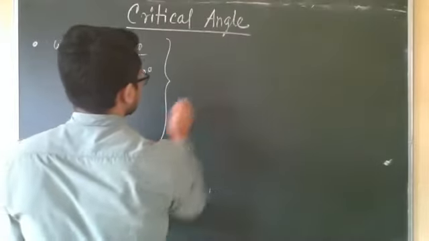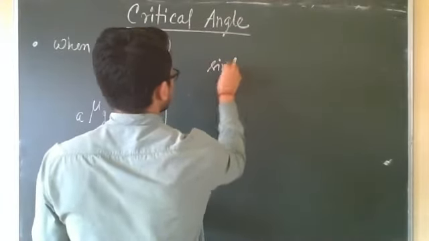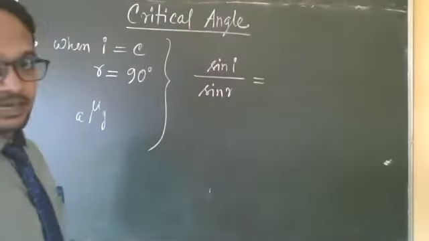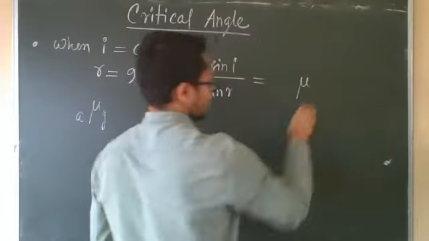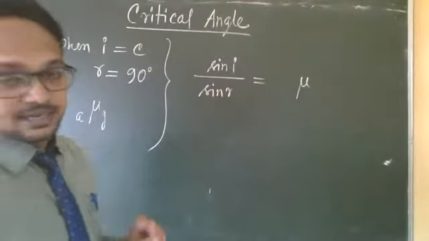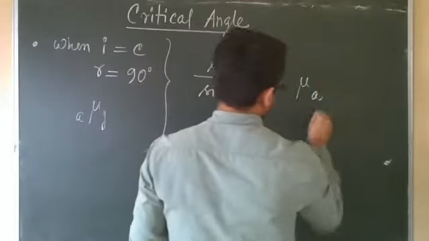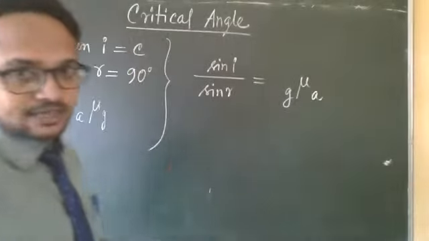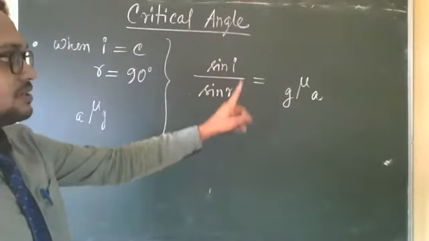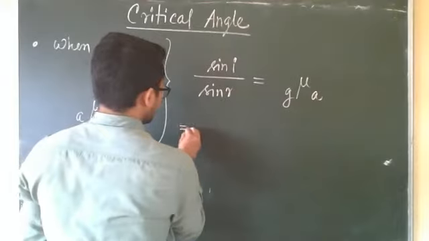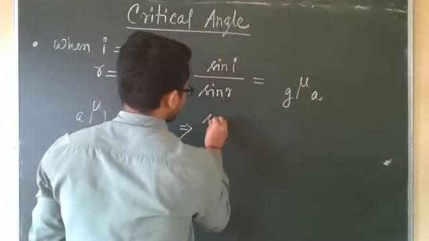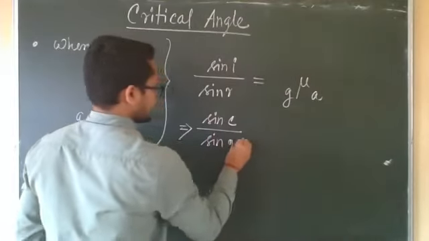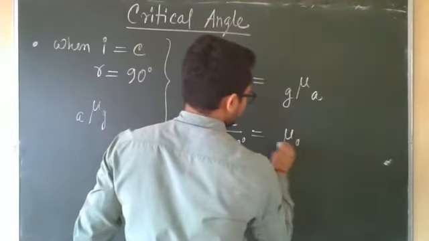We know Snell's law: sin I by sin R equals the refractive index of the second medium. What was the second medium? The medium in which light was entering: air. So the refractive index of air, through which light was incident in glass. So sin I by sin R equals mu AG, not mu GA. Now put the values: sin C by sin 90 equals mu AG.